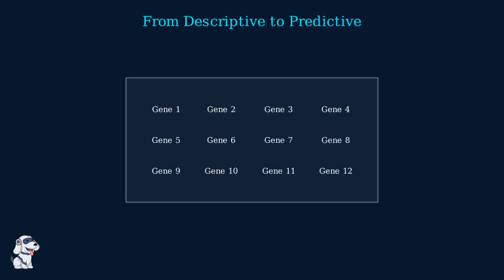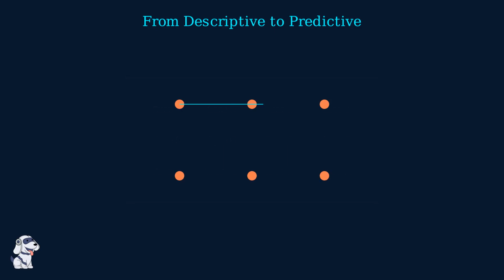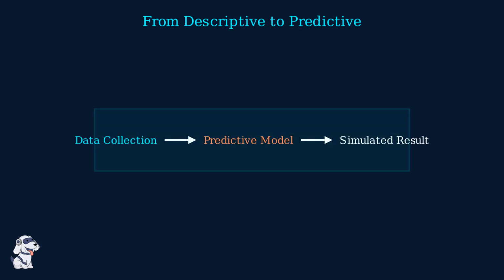Developmental biology has undergone a major paradigm shift. We have moved from a purely descriptive parts list approach, where we simply identified which genes were present in the genome. We are now embracing a systems engineering approach. This focuses on how these components interact across space and time, effectively treating development as a biological computation. The modern goal is predictive modeling. By understanding the underlying logic, we can simulate developmental outcomes and predict the effects of genetic mutations long before they are tested in a physical laboratory.